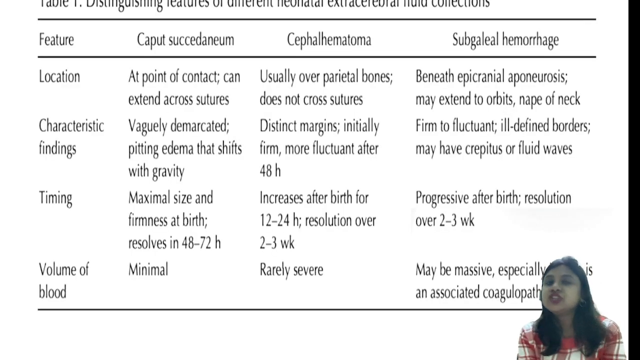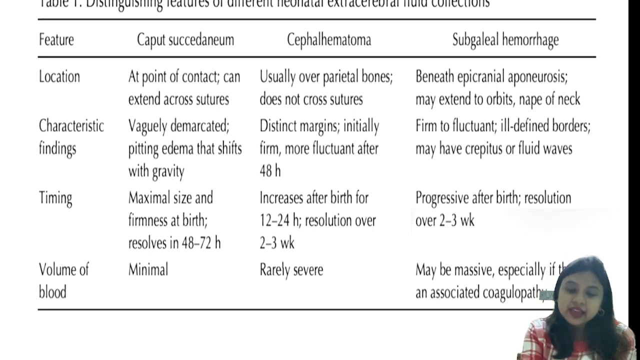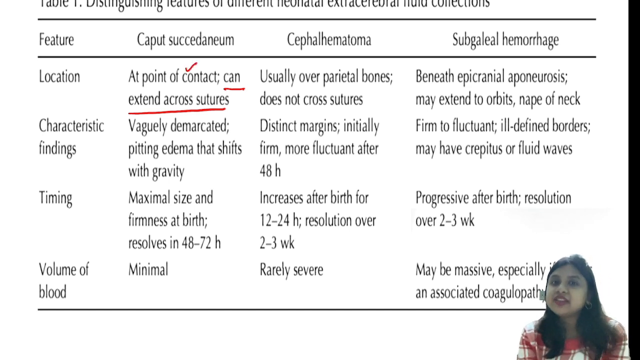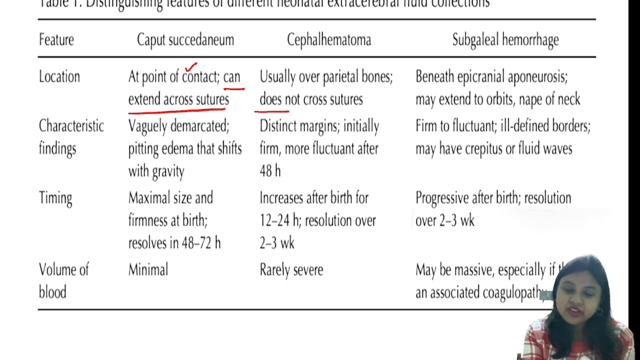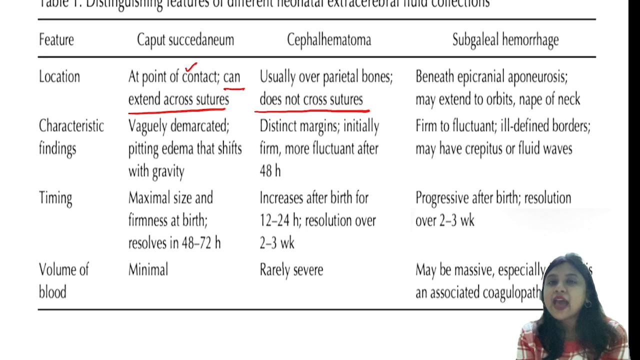Now coming to the differentiations between caput succedaneum, cephalhematoma, and subgaleal hemorrhage. Look, the first point is very, very important. Caput succedaneum can extend across sutures, and it is located at the point of contact. Whereas cephalhematoma is a hematoma, it is blood. It is usually over the parietal bones and it does not cross the sutures. This is a very, very important statement which you should remember. And subgaleal hemorrhage is beneath the epicranial aponeurosis, beneath the galea, and it may extend to the orbits and nape of the neck. So the only thing which does not cross the sutures is cephalhematoma.